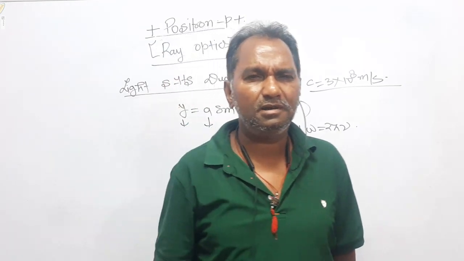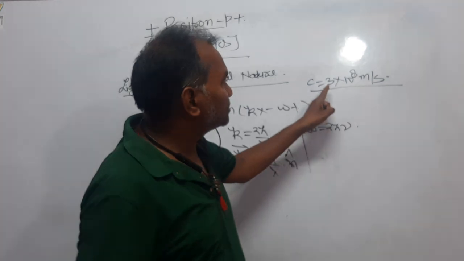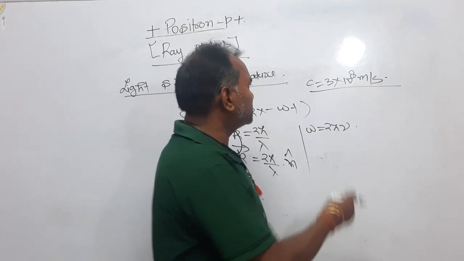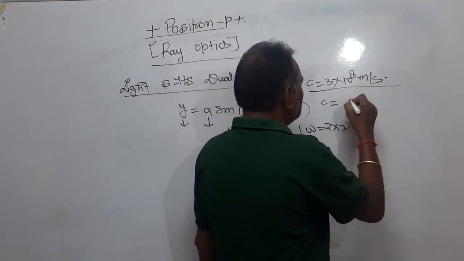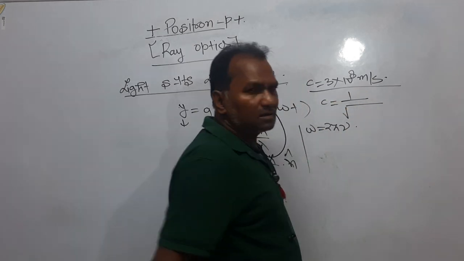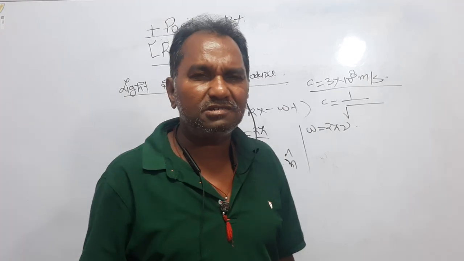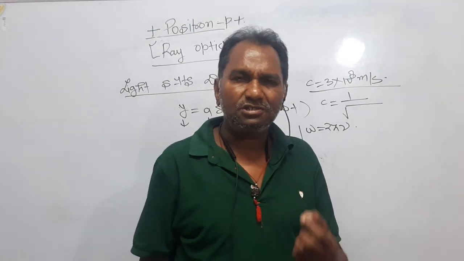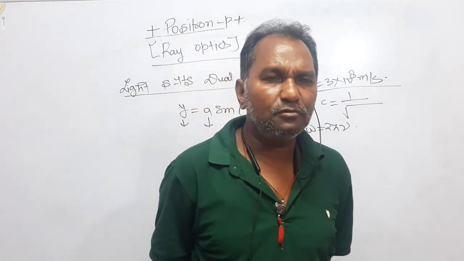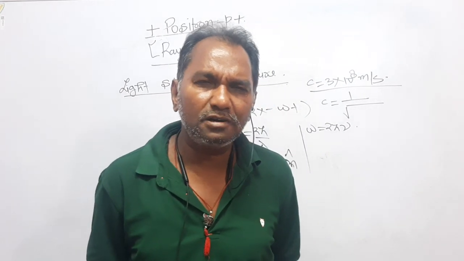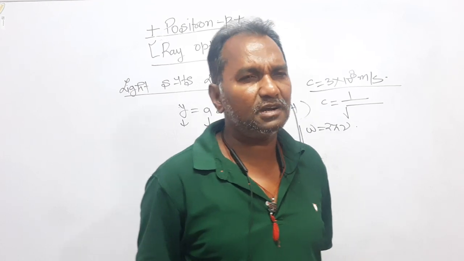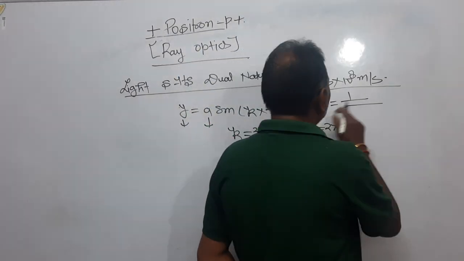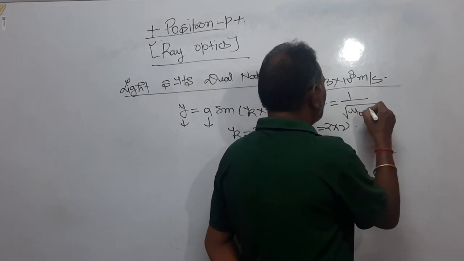This is the Einstein theory of relativity, and c is equal to 3 into 10 to the power 8 meter per second. Dear students, if you want to find this value, you must have gone through electrostatics, electricity, magnetostatics. The two constants you come across are mu naught and epsilon naught. Mu naught is the permeability of free space, whereas epsilon naught is the permittivity of free space. So c is actually given by mu naught and epsilon naught.